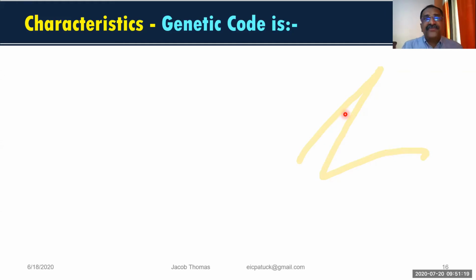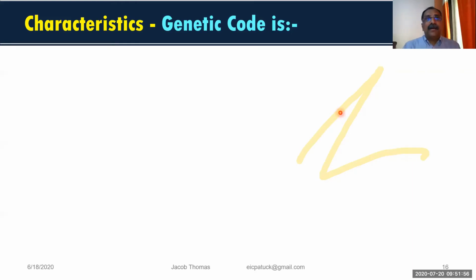Out of the 64 codons, 3 are nonsense codons and 61 are sense codons. Sense codons represent amino acids, and the 61 sense codons represent altogether 20 various types of amino acids. Now, you may ask one question: how can 61 codons represent 20 amino acids? That we will see when we talk about the characteristics of genetic code.